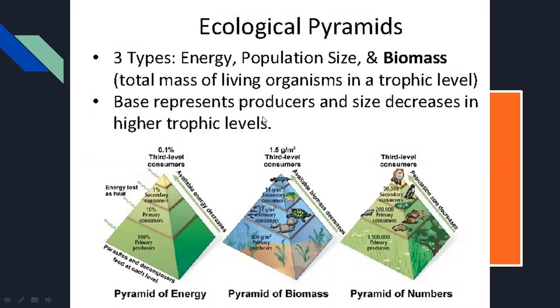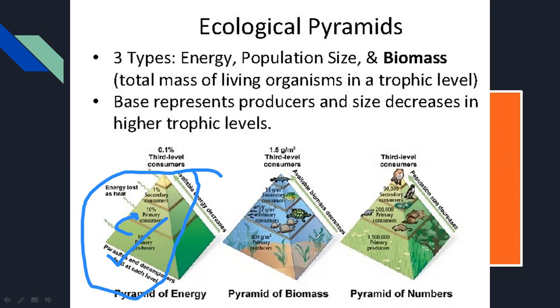So we have seen that there are 3 types of ecological pyramids: energy, number, and biomass. Number is also sometimes called population size. Now, the base represents producers and size decreases in the higher trophic levels, as we already know. Now, in the case of pyramids of energy, we have seen that 10% of energy is passed to the next level, meaning from here to here we have seen the energy loss as heat, right? Now this is a pyramid of energy. We already got it. Now pyramid of biomass.